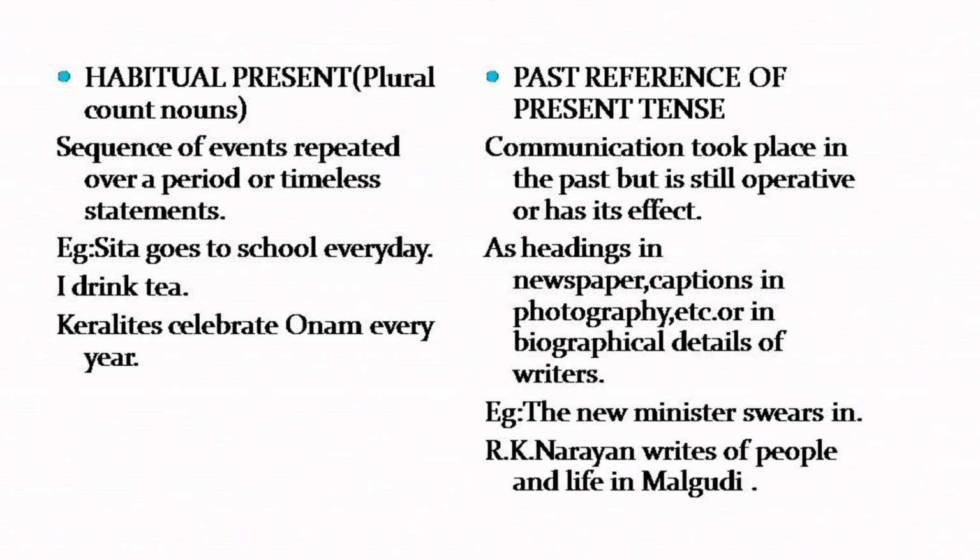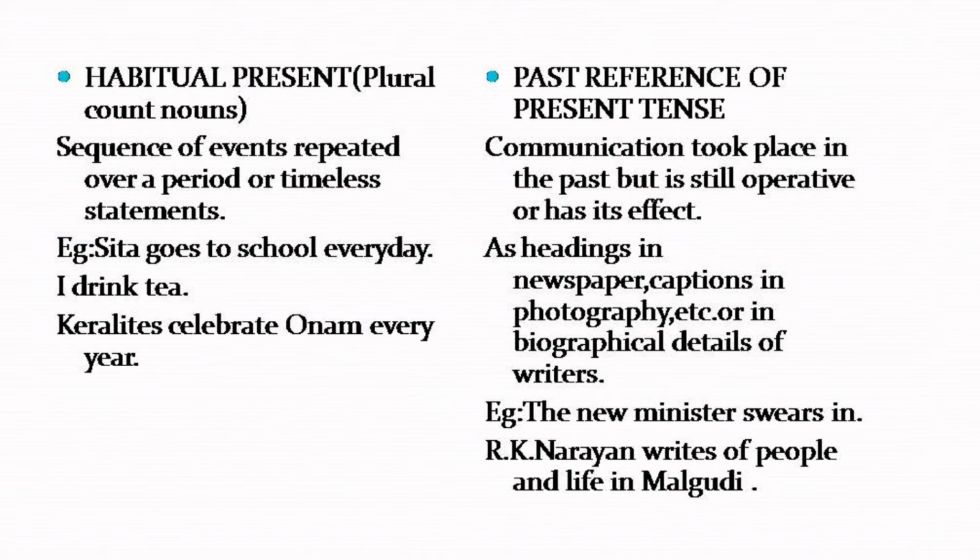Now, the present can also be used as habitual present. Habitual present is used with plural countable nouns. Regarding nouns, we will do that in another sequence in detail. Habitual present means that the sequence of events gets repeated over a period of time, or timeless statements can be mentioned here.